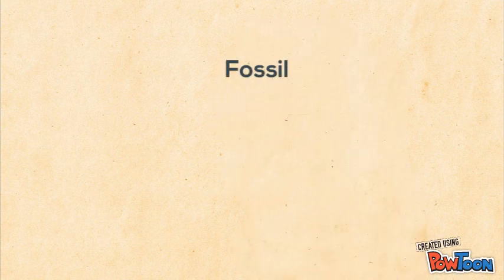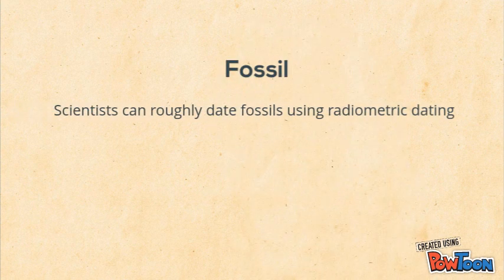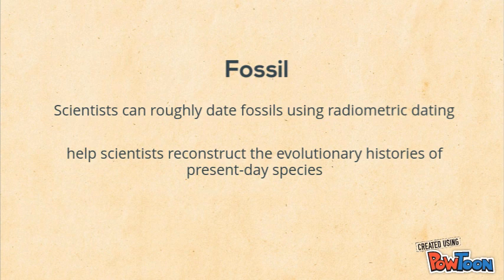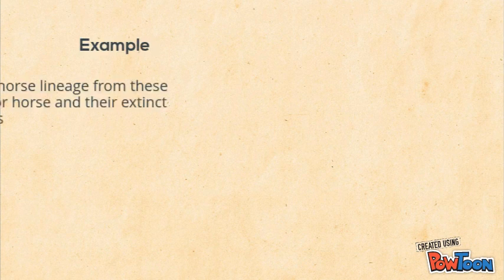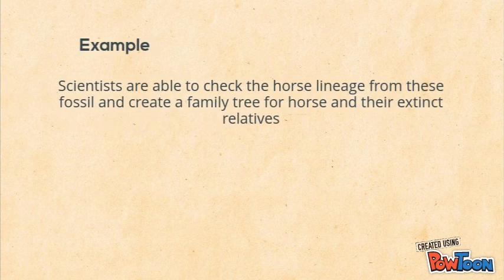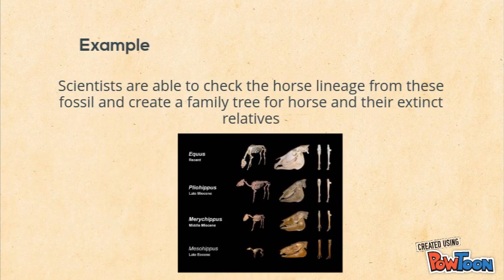Fossil. Since scientists can roughly date fossils, they can reconstruct the evolutionary history of present species. For instance, scientists are able to trace the horse lineage from these fossils and create a family tree for horses and their extinct relatives.